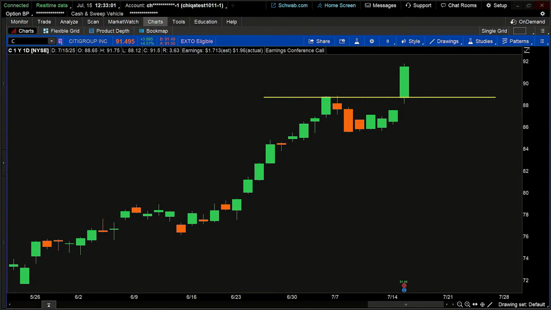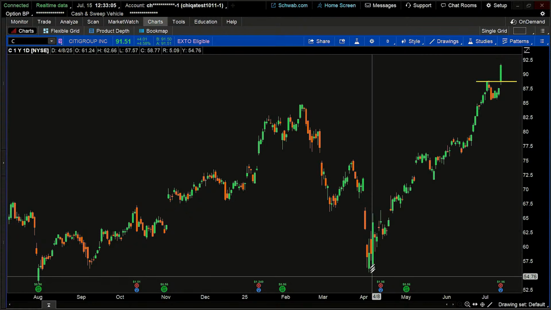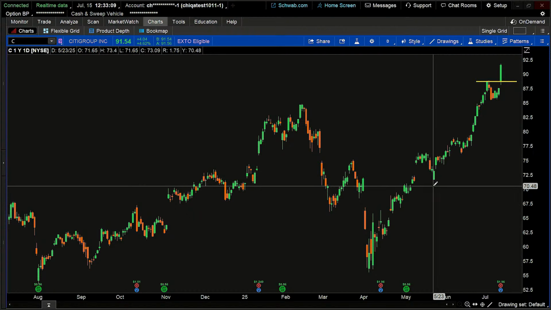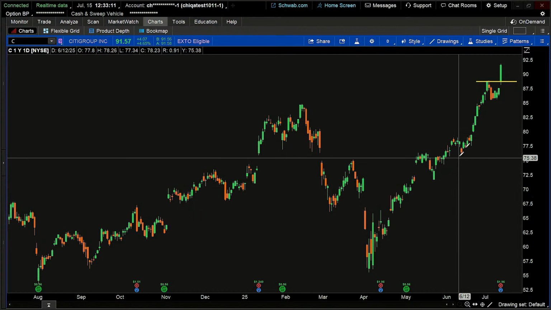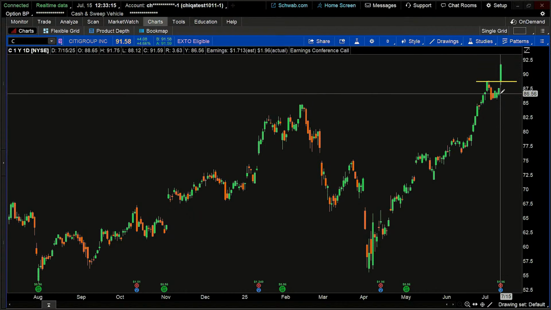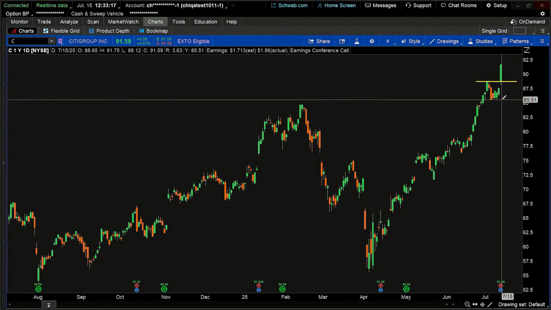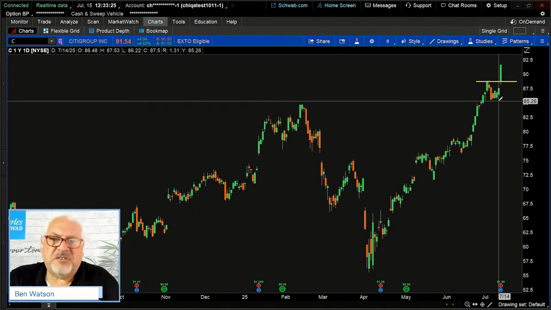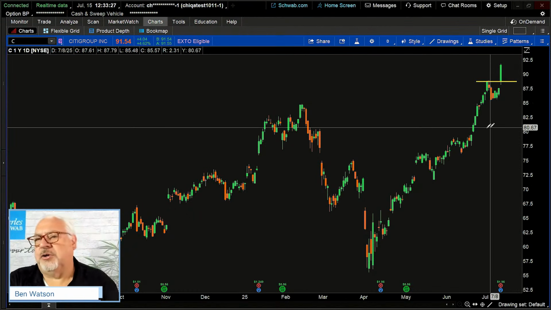But take a look. Let's zoom back out to what we were looking at that got us to this particular point. Since April, this stock has been rallying up, pulling back a little bit, rallying up, pulling back a little bit, and rallying up again, never breaking that uptrend, just continuing to move higher. No guarantees that it will continue to move higher beyond this. However, it could turn around tomorrow. That's absolutely something that could happen.